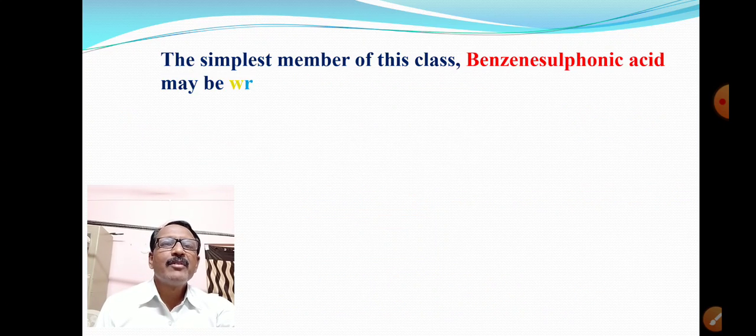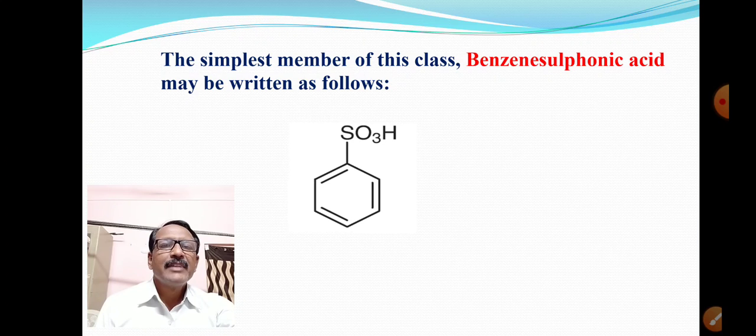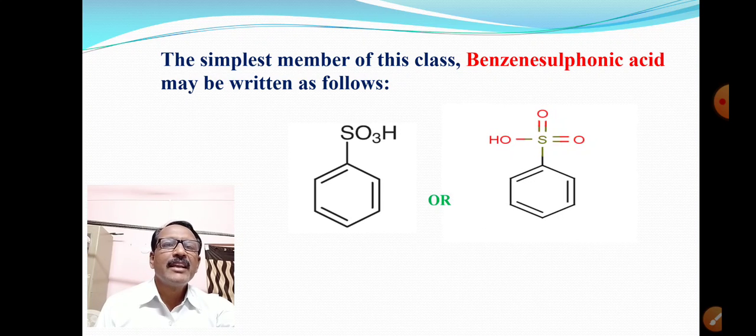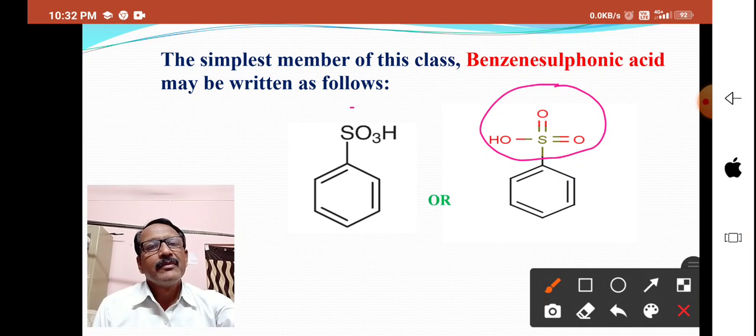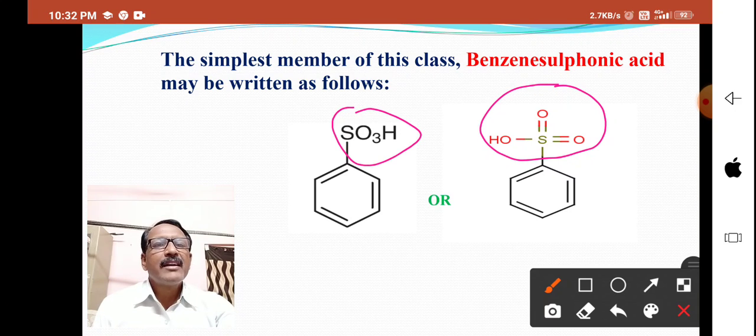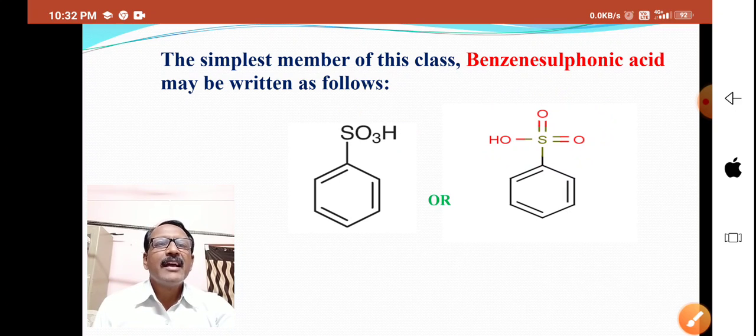The simplest member of this class, that is benzene sulfonic acid, may be written as follows, like this. That is benzene ring having SO3H, or this can be written like this also. SO3H group can be written like this also. This is SO3H group, which is directly attached to aromatic ring, and therefore it is called aromatic sulfonic acid. Benzene sulfonic acid is an important member or important example of aromatic sulfonic acids.